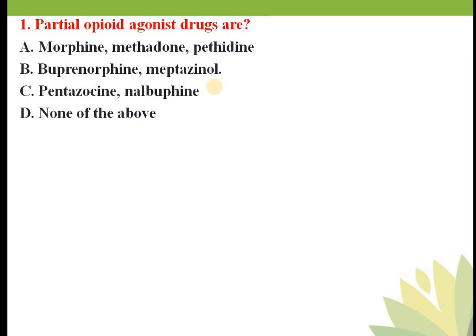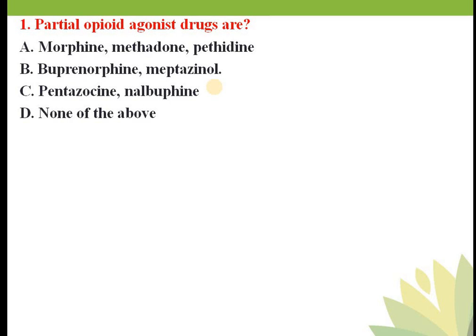Buprenorphine is a partial agonist of mu, kappa and delta receptors. So option B, buprenorphine and meptazinol, are partial agonists. Morphine, methadone, pethidine and the rest are full agonists at the mu receptor. In this case your answer is option B.